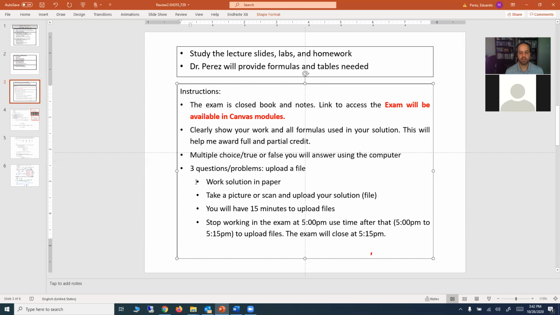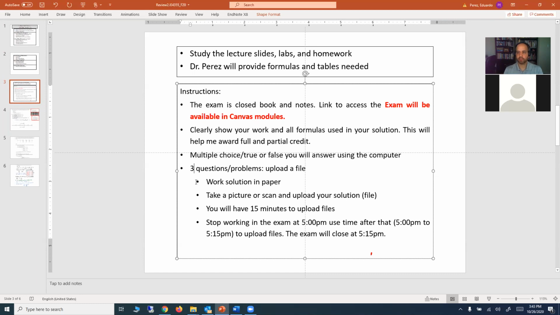So my advice is for you to stop working in the exam at 5 o'clock and then to use the time after 5 p.m., from 5 p.m. to 5:15, to upload the files. The exam will close at 5:15.